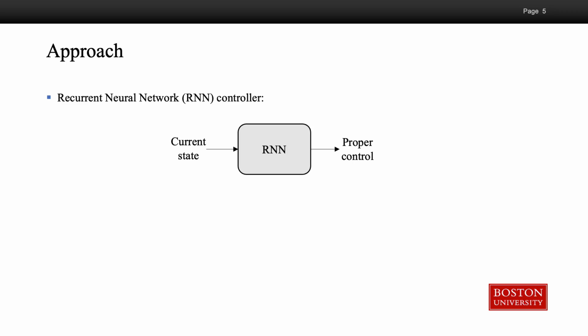In this work, we propose a recurrent neural network controller, where the input is the current state and the output is a proper control that steers the system to satisfy the given specification. Since an RNN has the memory of history, it can in general satisfy full STL specifications.